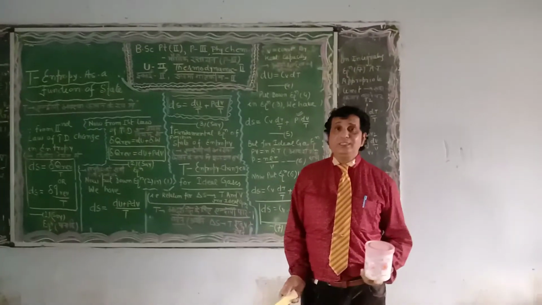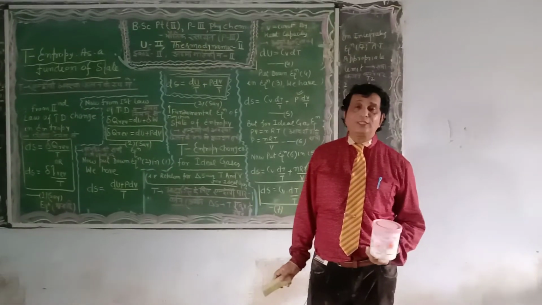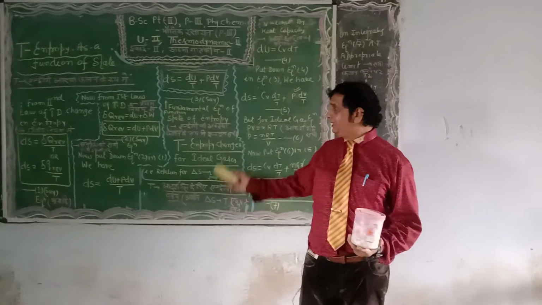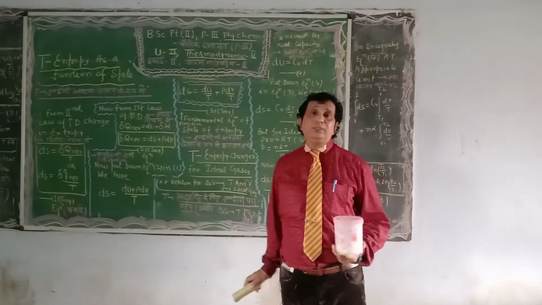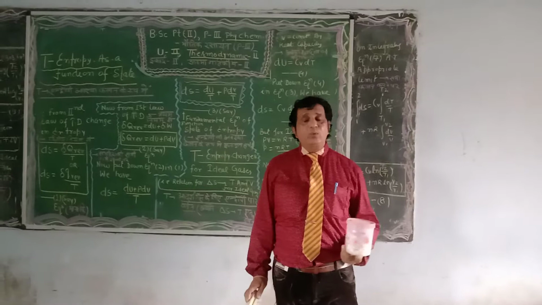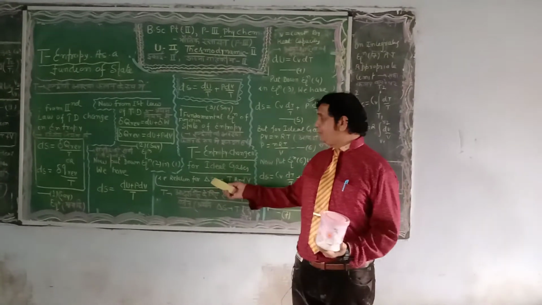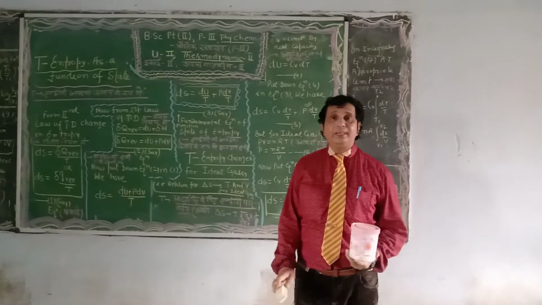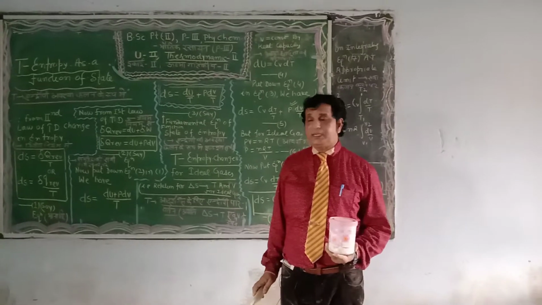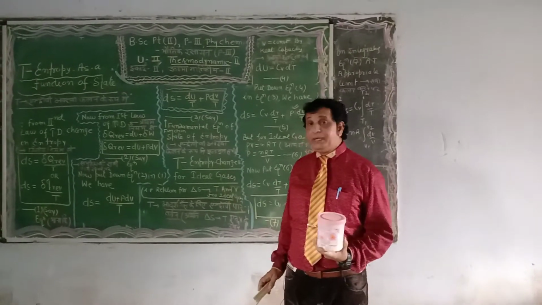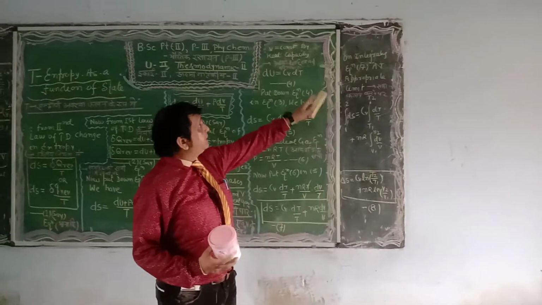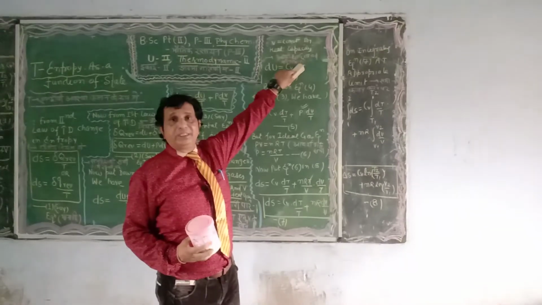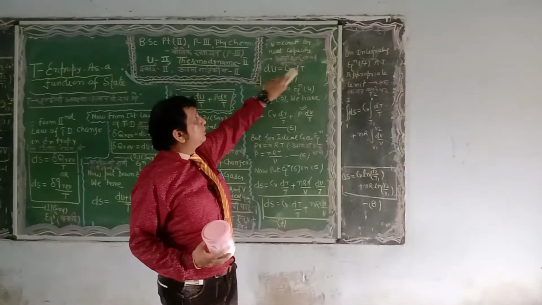Now let us proceed to the next topic of thermodynamics, that is entropy change for an ideal gas. I mean to say we have to derive the quantitative relation between entropy and temperature and volume for an ideal gas. In order to solve this, by the definition of heat capacity at constant volume, dU equals Cv dT.